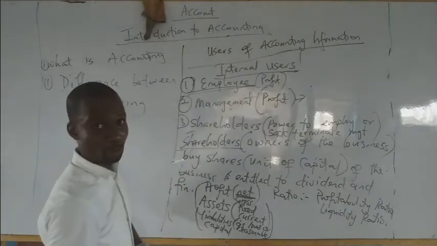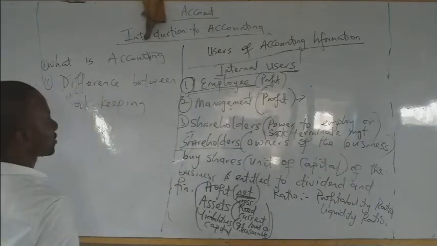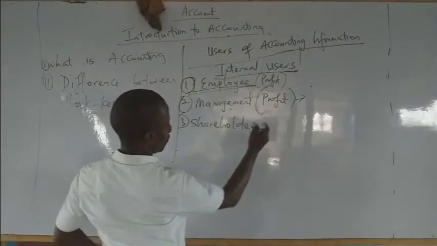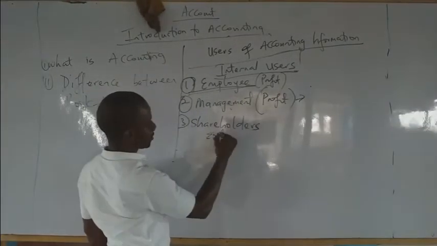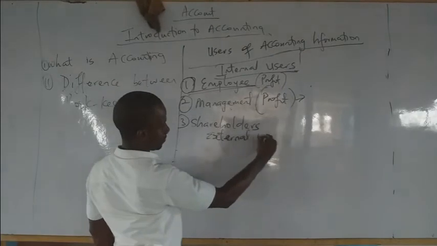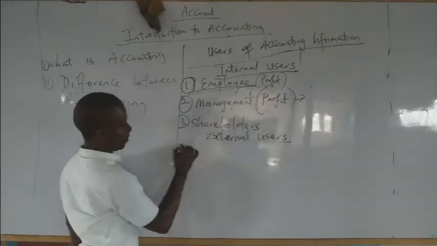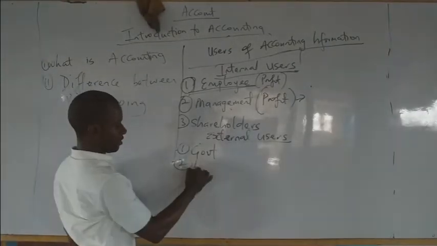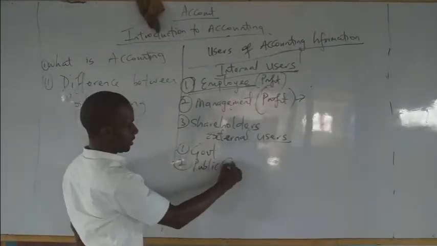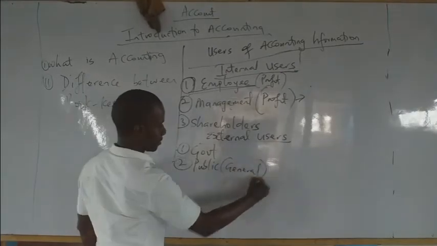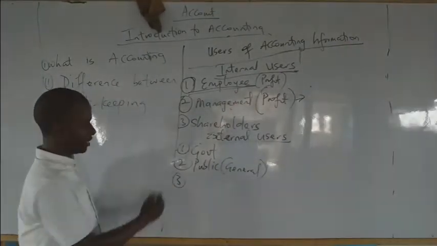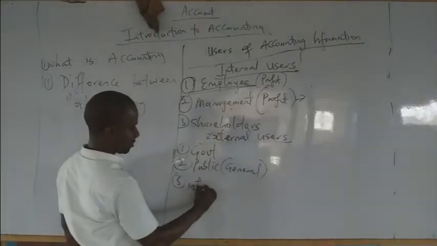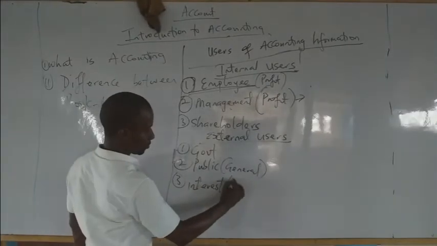Now, we're going to look at the external users. Who are the external users, you may ask? We have the government. We again, the public, the general public. We again, interest or pressure group.